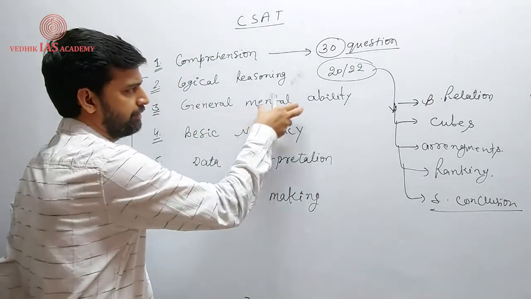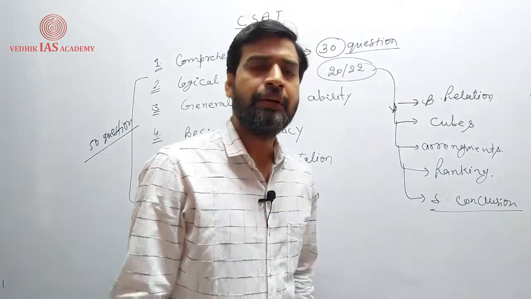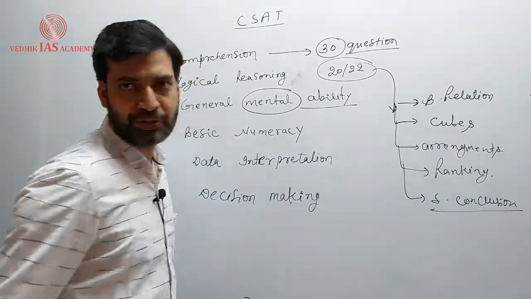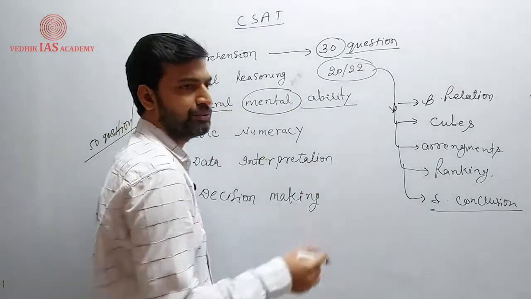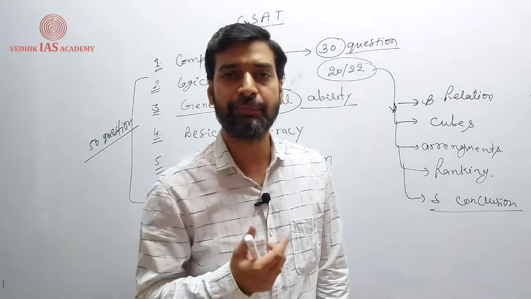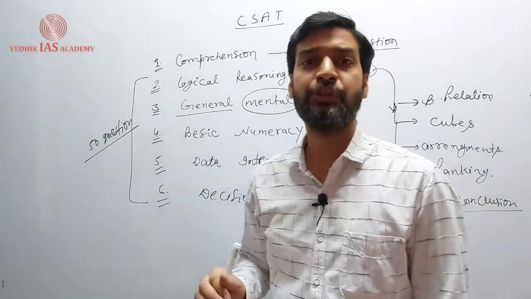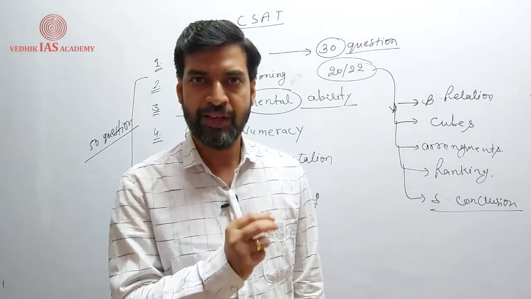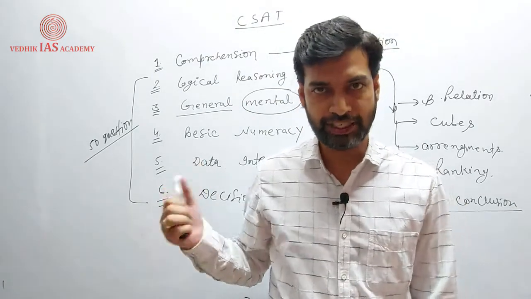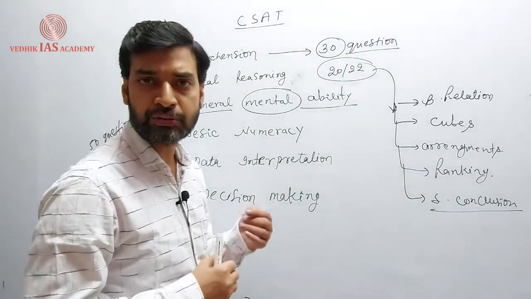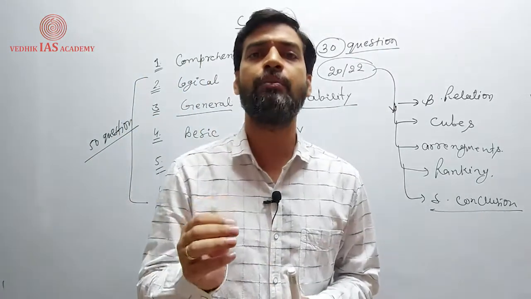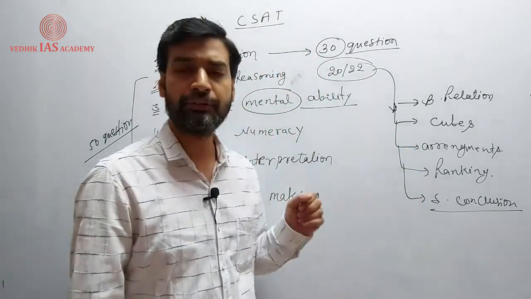When we talk about general mental ability, what is it? Mental means the power of your mind. Ability means solving questions with your mind power. And general means the mind power which a normal person has, and you can solve the question with a normal person's mind power. That means for these types of questions, you need not have mathematical aptitude or a mathematical background. You need not be an expert in maths. Some questions can be solved with your normal brain, the normal aptitude and common sense you have.